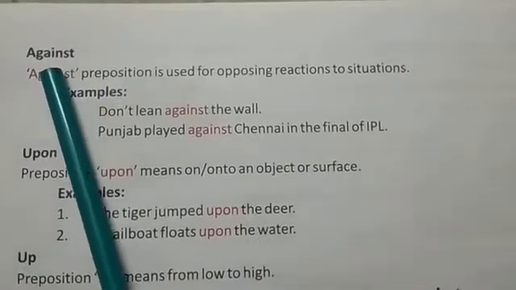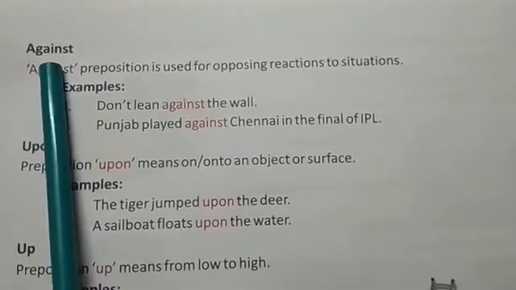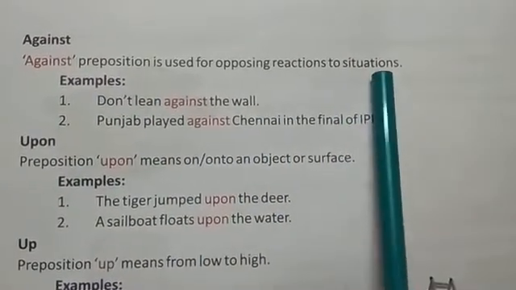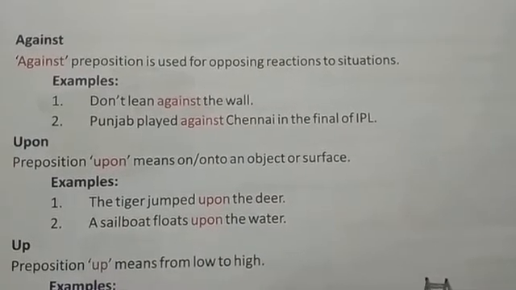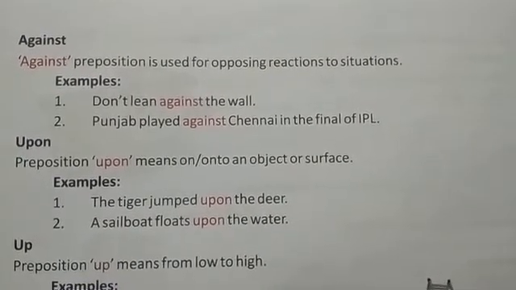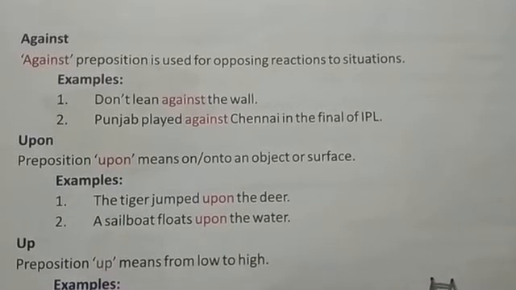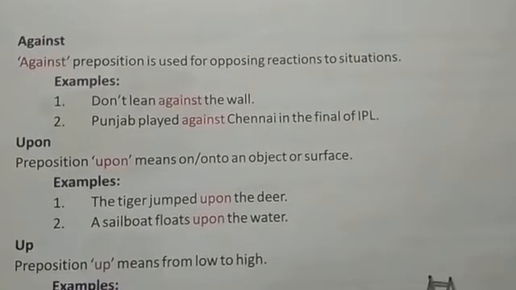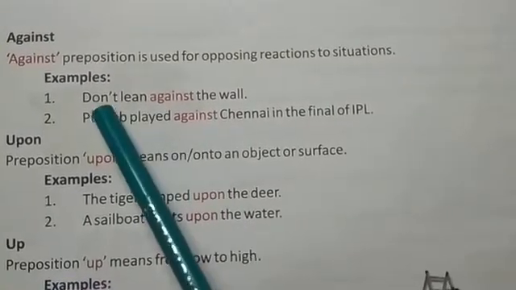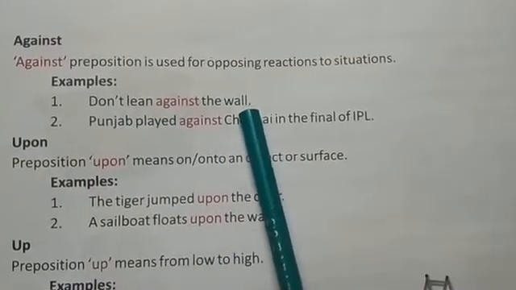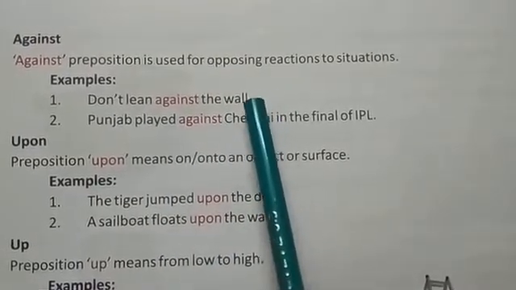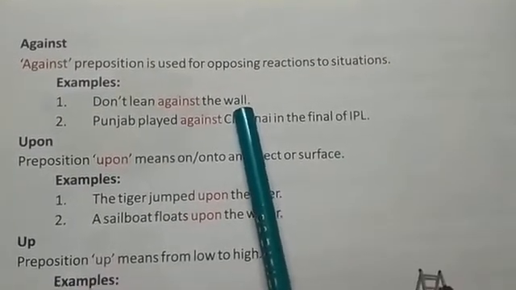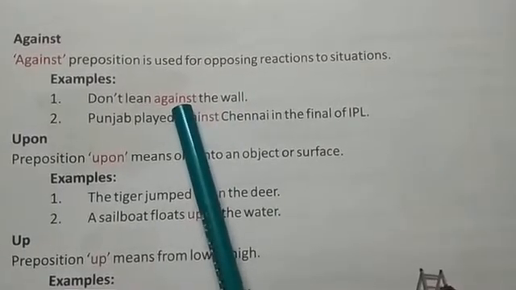The other preposition of direction is against. Preposition against is used for opposing reactions to a situation. Whenever we get an opposite reaction to a specific situation, we will put the preposition against in that sentence. Like, don't lean against the wall. We are talking about a wall where we should not lean. That is an opposing reaction being made, so the preposition against is being used.